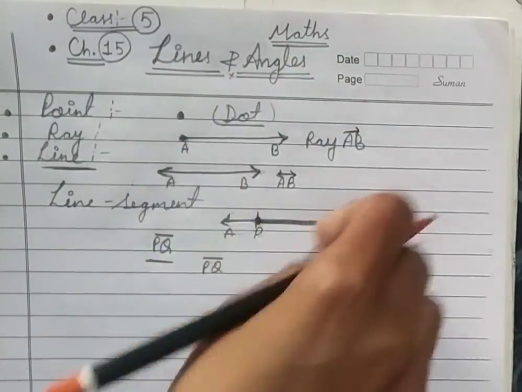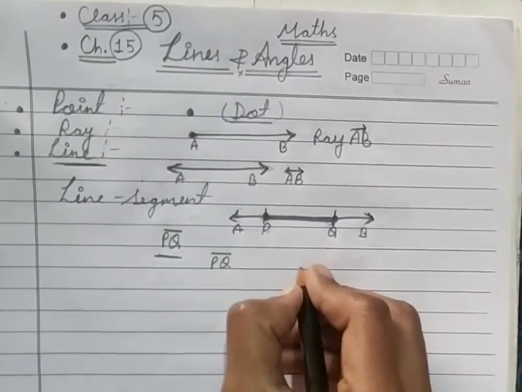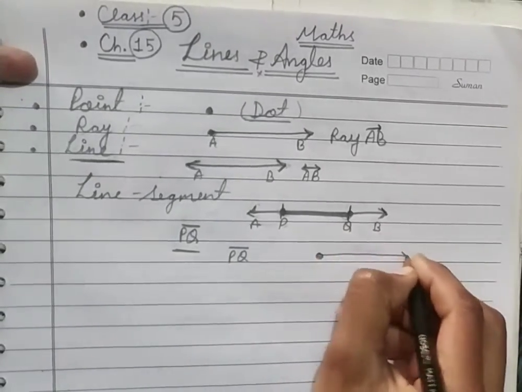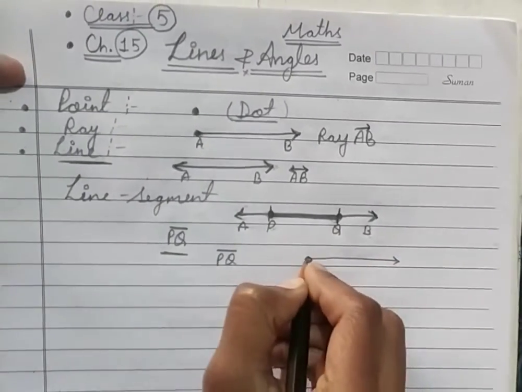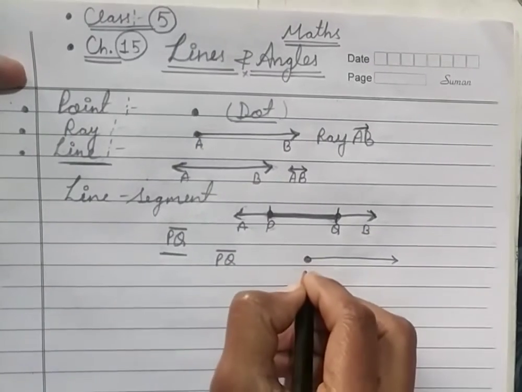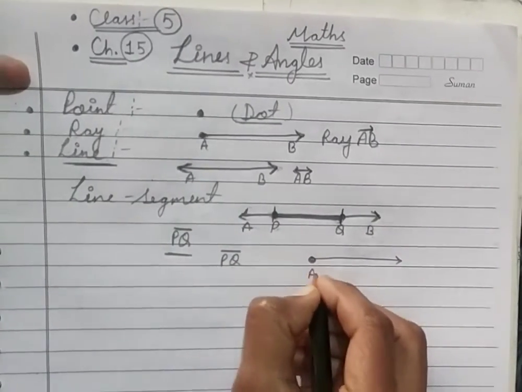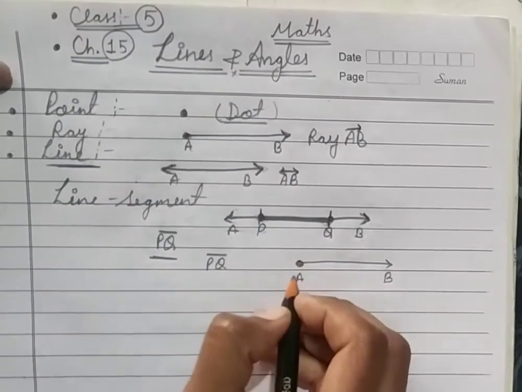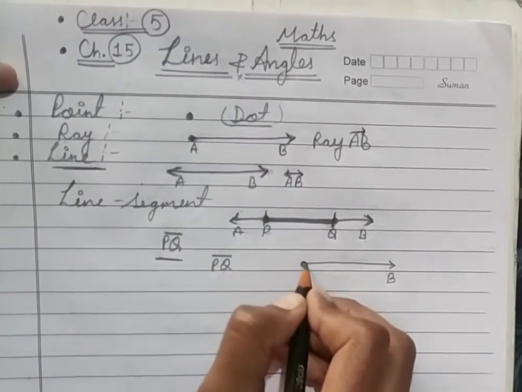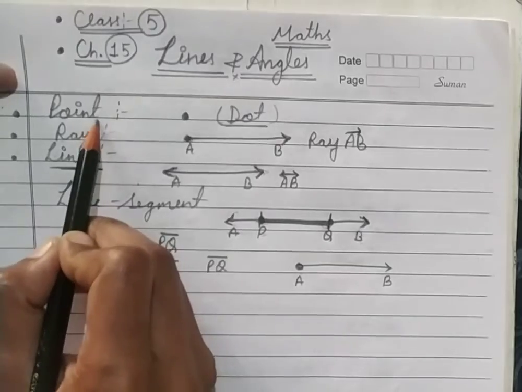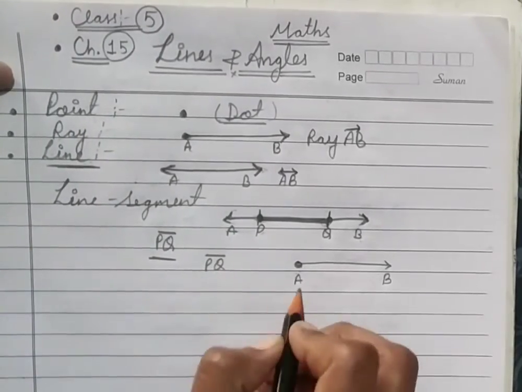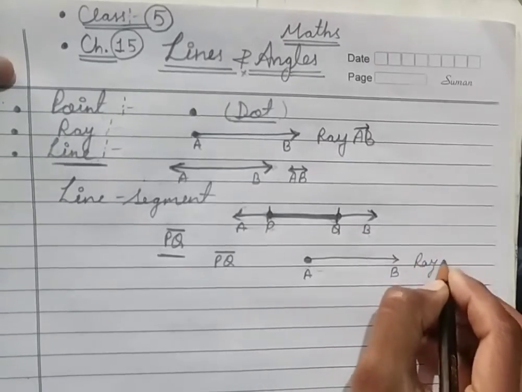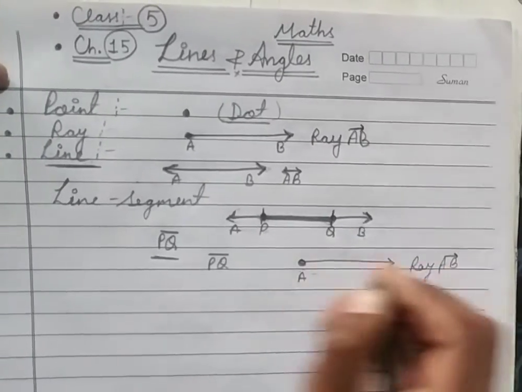Now let's take all these things in one common example. Suppose this is a dot, and I give it the name A, and then B. If we talk about only A, A is a point. If we talk about AB, it is a ray.